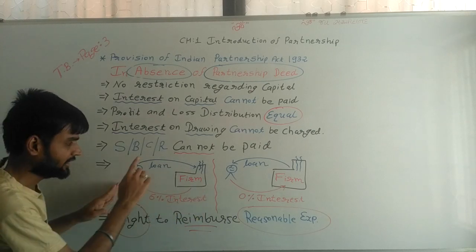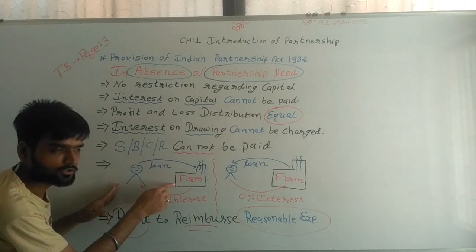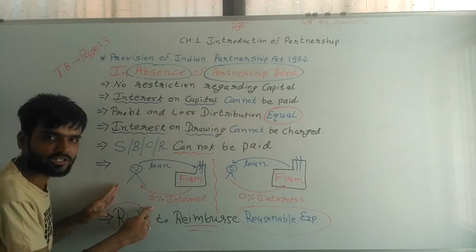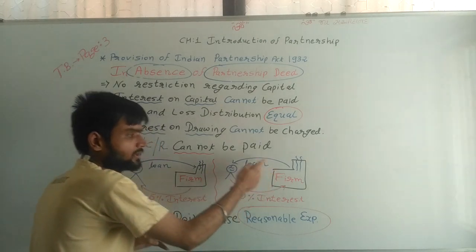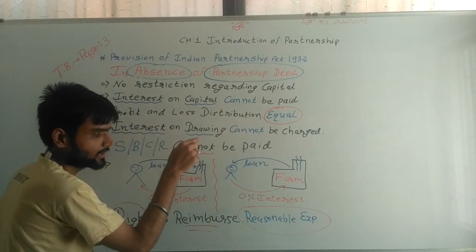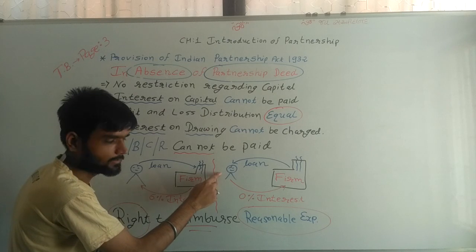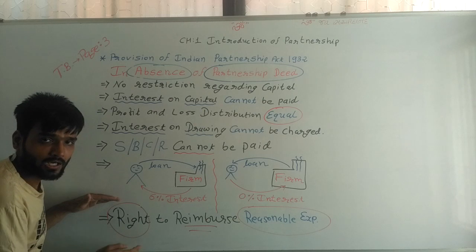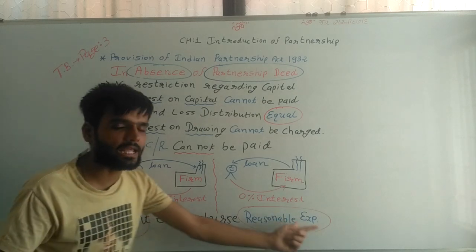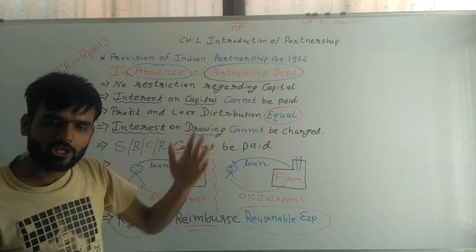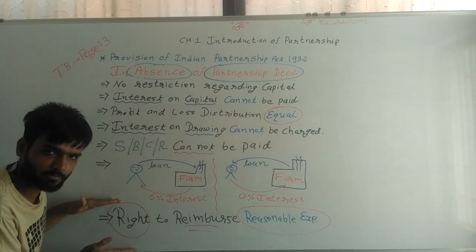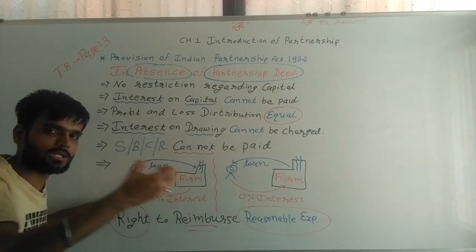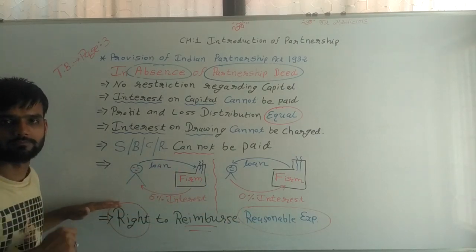Now, the important thing: if a partner gives a loan to the firm, then he has a right to receive 6% interest. If a partner takes a loan from the firm, he is not liable to pay interest, 0%. And last, the right to reimburse reasonable expenses. If any expenses are done by a partner for the partnership firm, then he has a right to reimburse them from the firm. That's it.